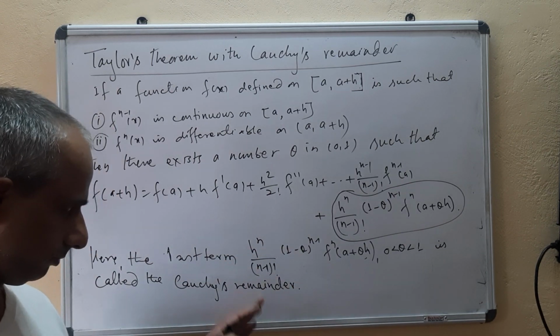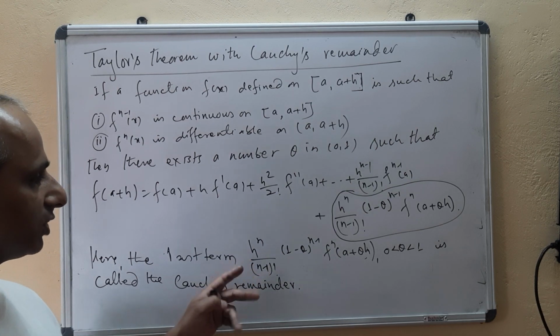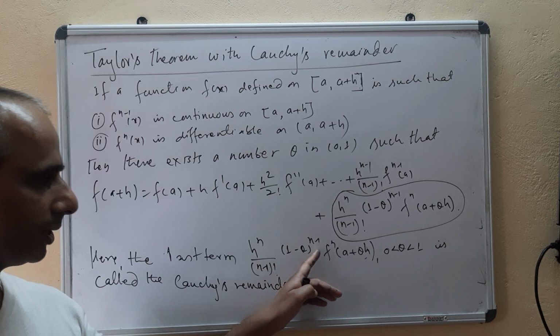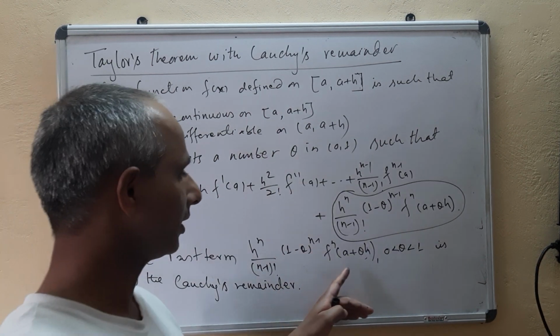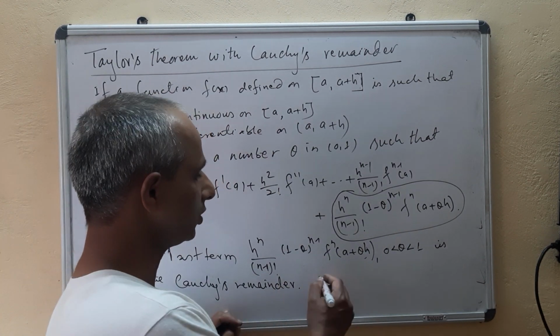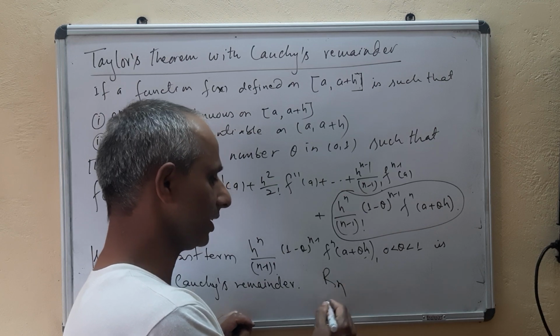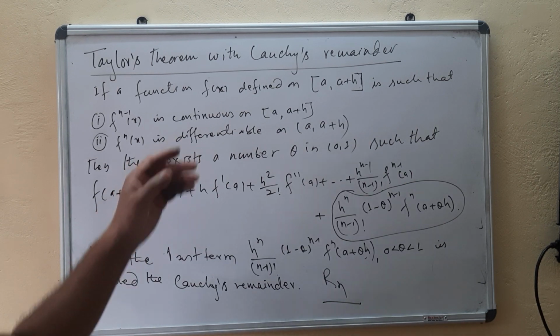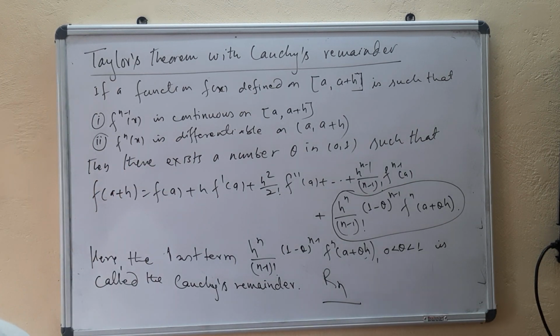And it has the form h^n upon (n-1) factorial (1-theta)^(n-1) f^(n)(a+theta h), and it is also denoted by Rn. And this is Taylor's theorem in finite form with Cauchy's form of remainder.